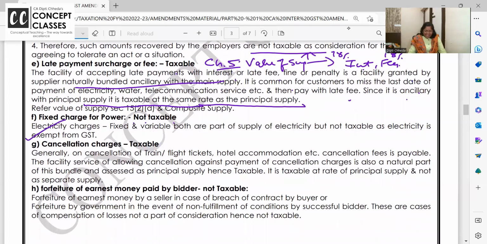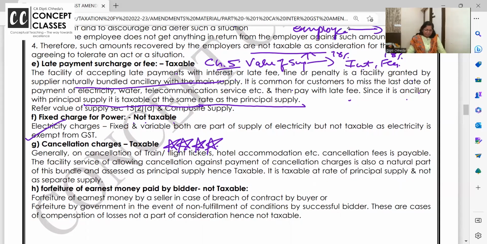Cancellation charges. Yes. Mark this very important example for exam. They ask this again and again. On cancellation of train, flight, hotel tickets, cancellation fees is payable. Okay? This facility is taxable. Why? Ma'am, just now you said damages, breach of contract are not taxable. The facility service of allowing cancellation payment is a natural part and assessed as principal supply, hence taxable. It is taxable at the principal rate only.